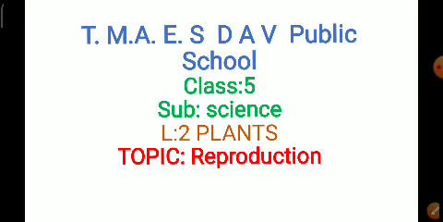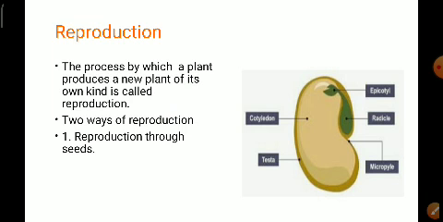So what is this reproduction? The plants keep on growing because they keep on reproducing. That is, the process by which a plant produces a new plant of its own kind is called reproduction. So now we'll move on to today's topic, that is reproduction. So what is reproduction, children?